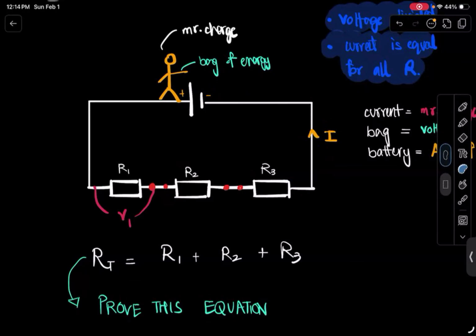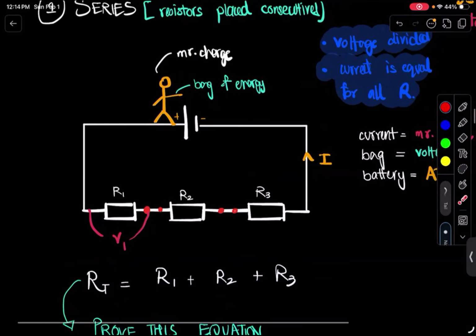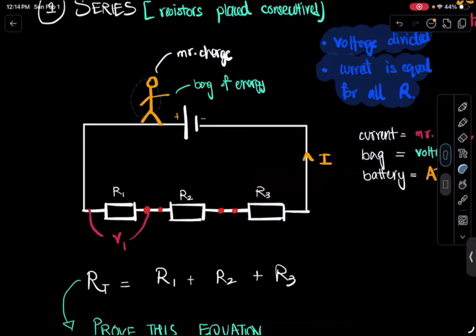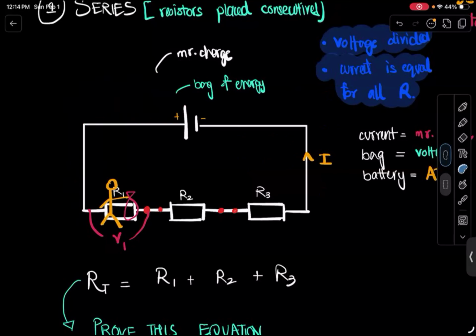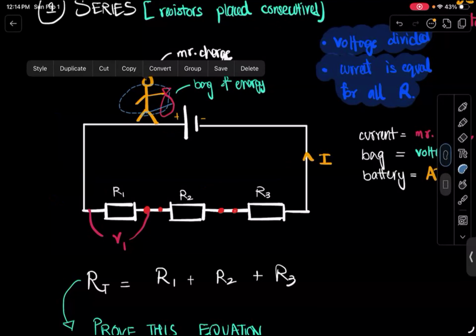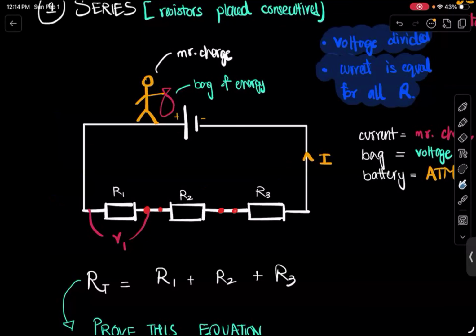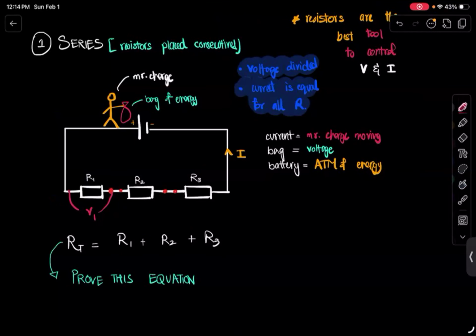Now, guess what will happen when he reaches the battery? Do you remember what the battery was? The battery was the ATM, right? He's going to take a refill from the battery of energy. Once his bag is full of all of the energy that the battery can give, then Mr. Charge is going to complete the circuit again and again. He's going to keep on supplying energy to the resistors, and keep taking energy from the battery. And this is going to keep on happening till what happens? The ATM runs out of energy, or the ATM runs out of money. So that is basically how circuits work.